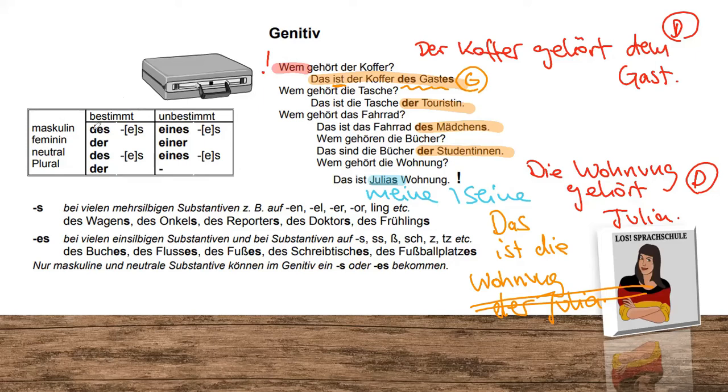The male one, des, and we also have to add something to the noun. Feminine, der, nothing changes with the noun. Des, again a change. And der, no change. Indefinite, eines, with a change. Einer, no change.